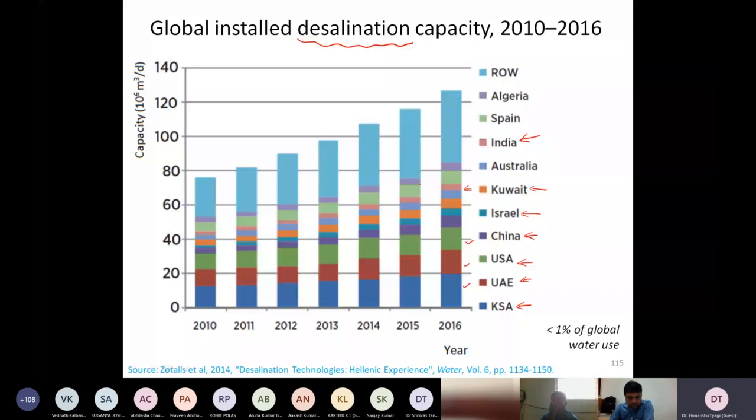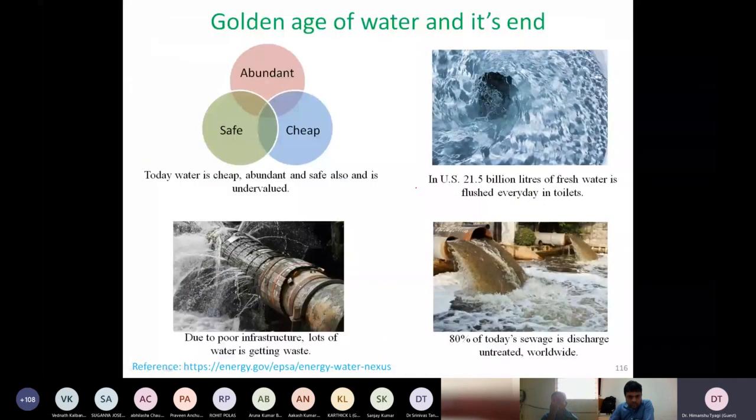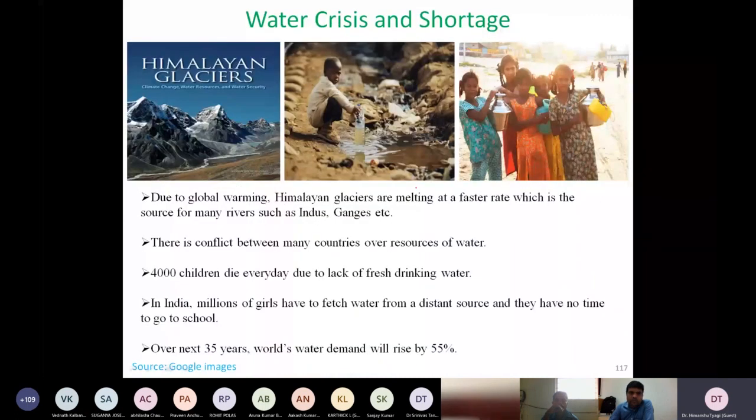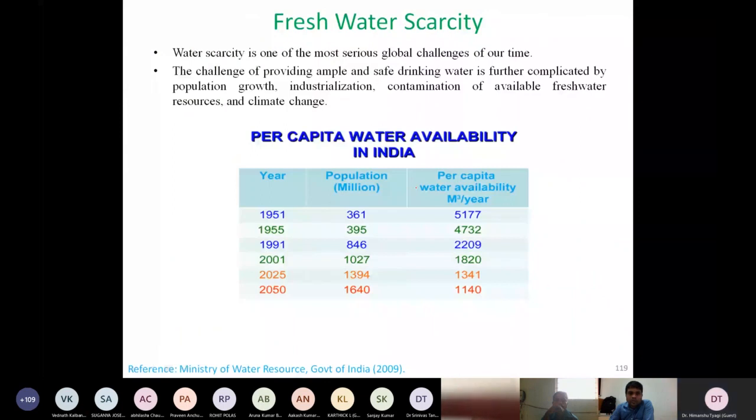So some portion is there about sewage and other things. So this part I'll skip for now. Yeah. So I want to present some solutions. Okay. So these 2-3 slides I'll skip over here.